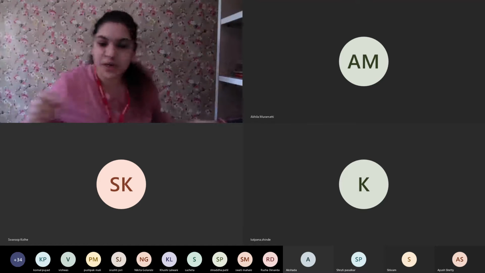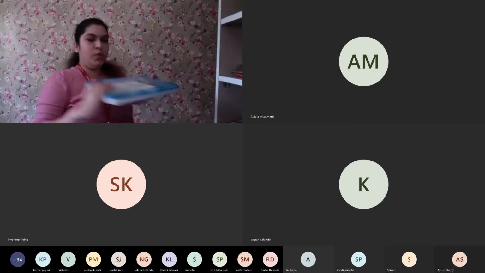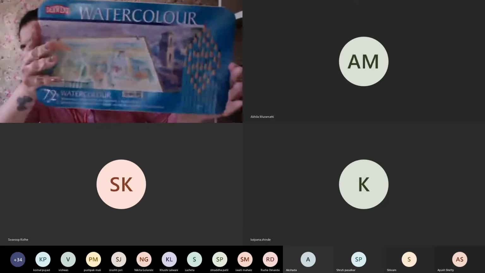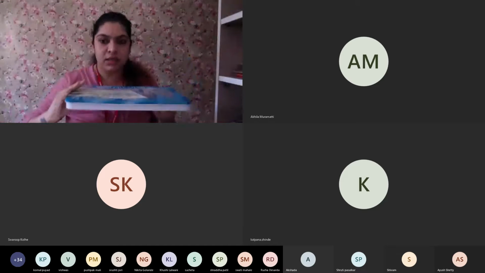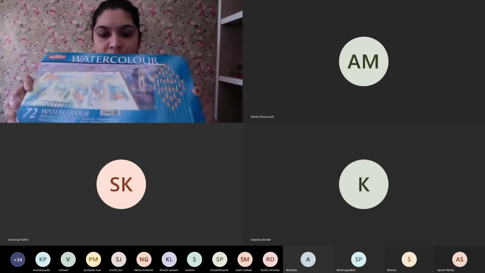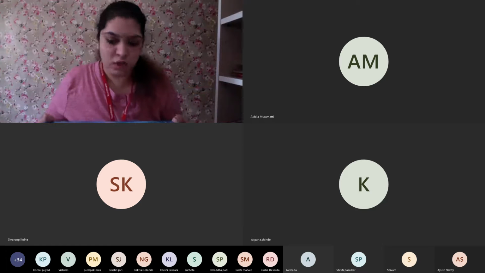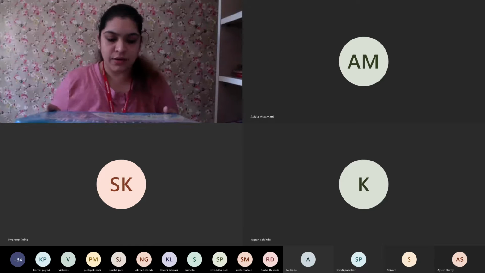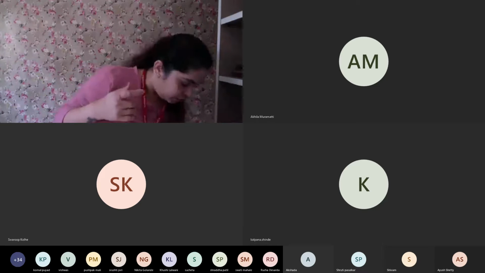Also, I'm not sure if you must have heard about a similar product, which is called Derwent. It's a UK company, a step above the Staedtlers. It works in a similar way, but this is a better company which produces some 72 watercolor pencils. These are pencils in the form of watercolors, which I will be demonstrating, and there are hundreds of ways to do it.